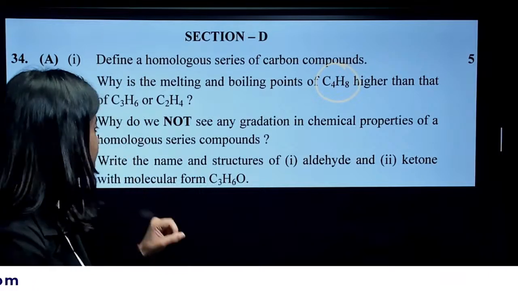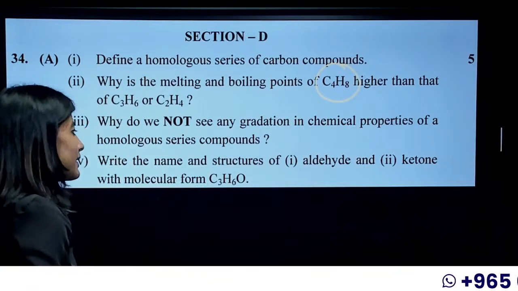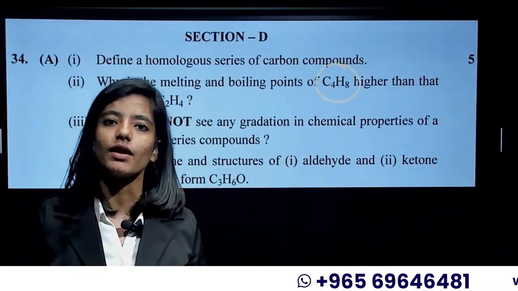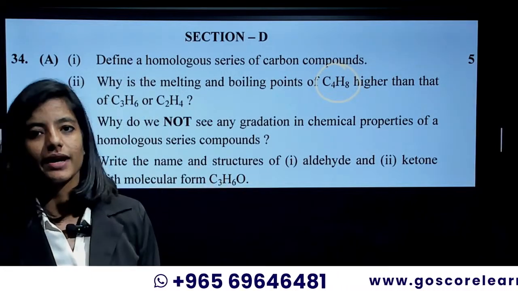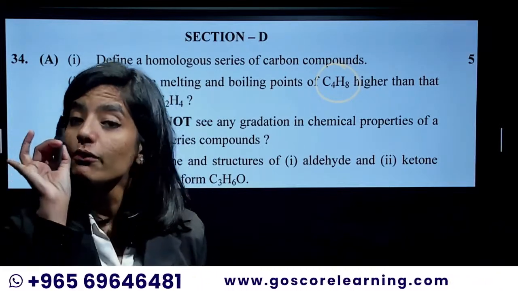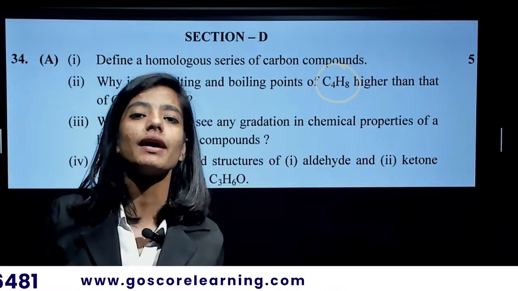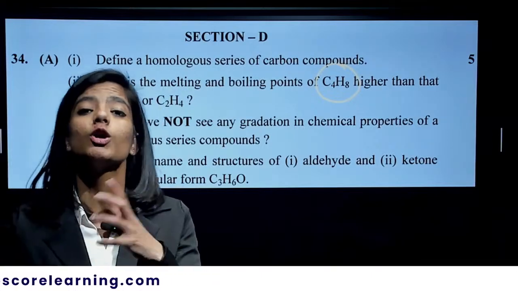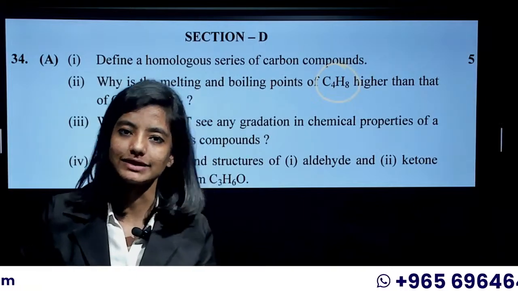Okay, remember that. Why do we not see any gradation in the chemical properties of the homologous compounds? Boiling point and melting point differ, so why not the chemical properties? I have already mentioned that they have the same functional group. What is a functional group? A functional group is an atom, or a group of atoms, which defines the chemical property of the substance.